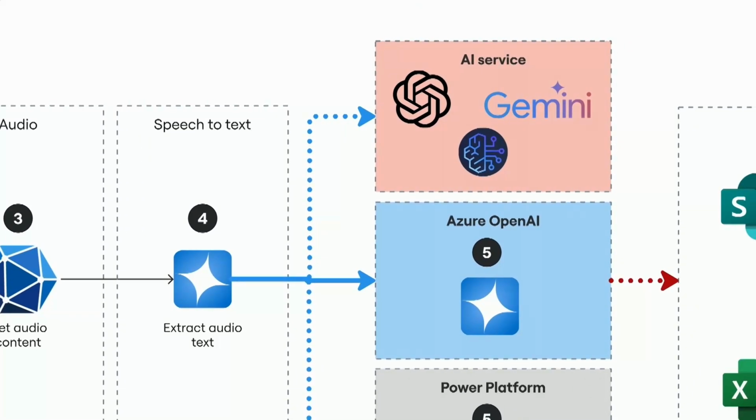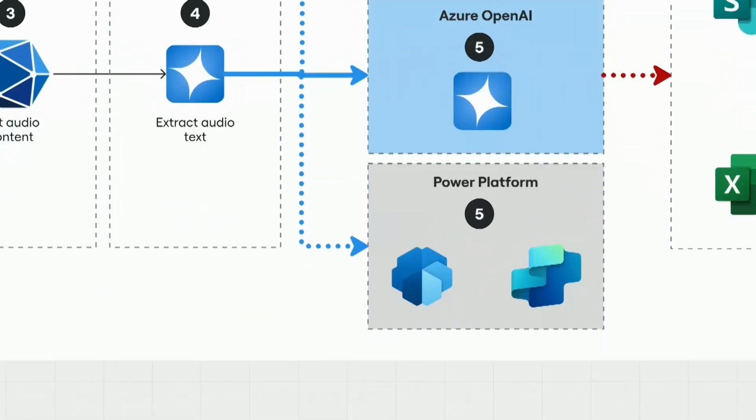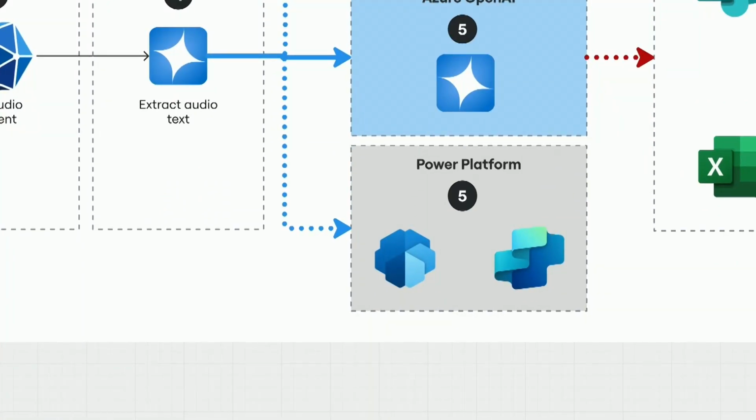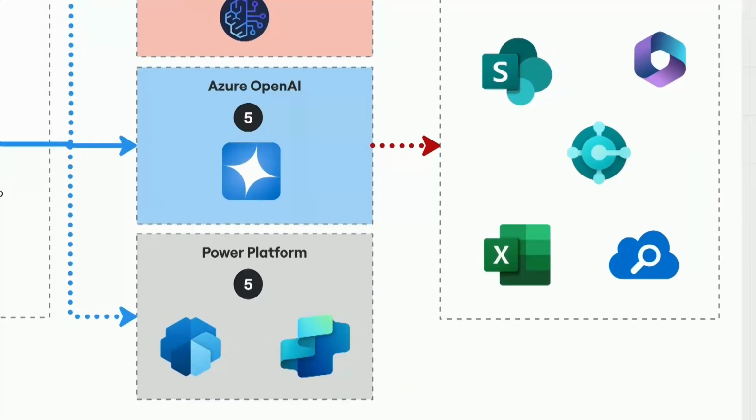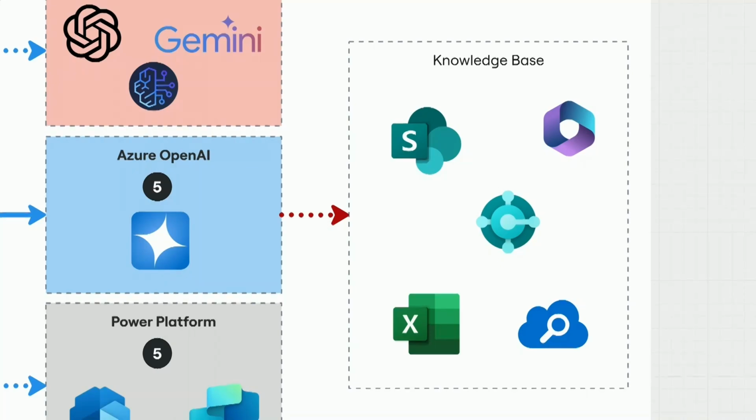So in this case, if you want to use Gemini or ChatGPT to pass this information, or if you want to pass the content to Power Platform, you can do that as well. And the last option is, after retrieving the content and passing it to the AI, we can connect to the knowledge base. So in this case, we can not only retrieve the content, but we can create some items like an Excel file, Azure AI Search.